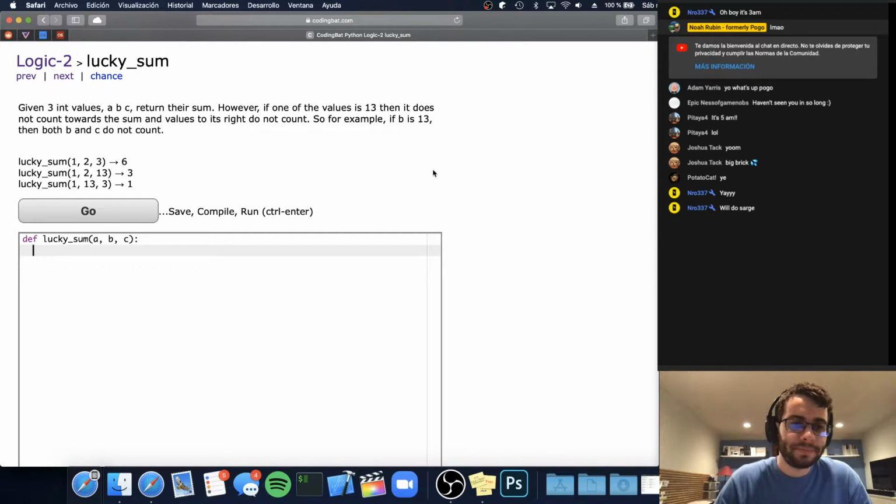So let's see how we want to do this one. So if we put a, b, and c in a list together, and we could just, I guess if we sort of hard code the idea that we're doing this as 3 elements.